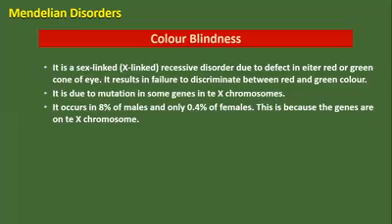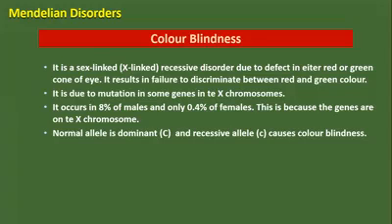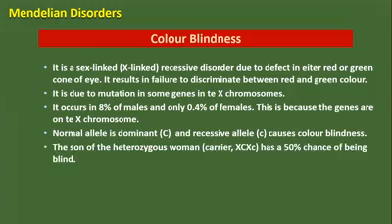It occurs in 8% of males and only 0.4% of the females. It is because the genes are on the X chromosomes. So it can occur more in the males compared to the females. The normal allele is dominant and the recessive allele causes the color blindness.